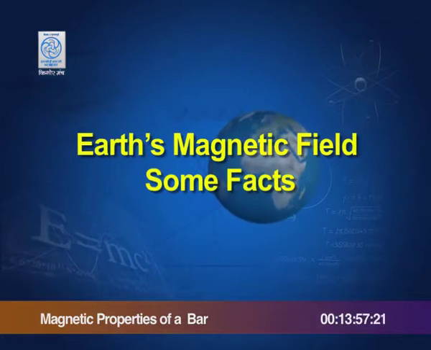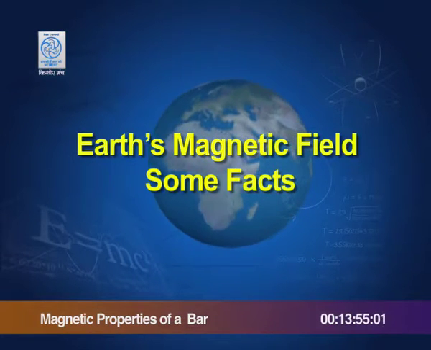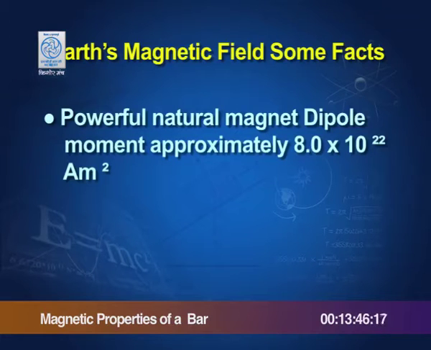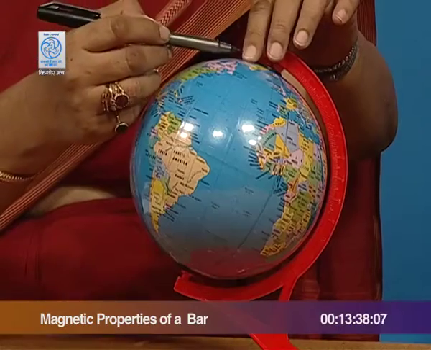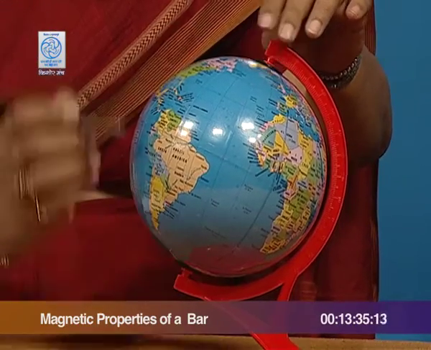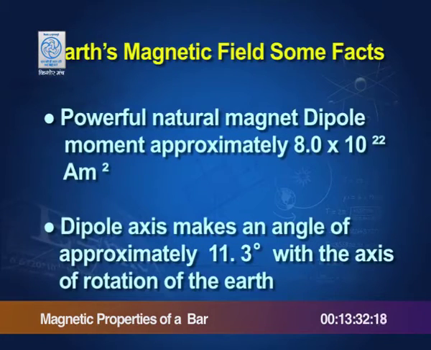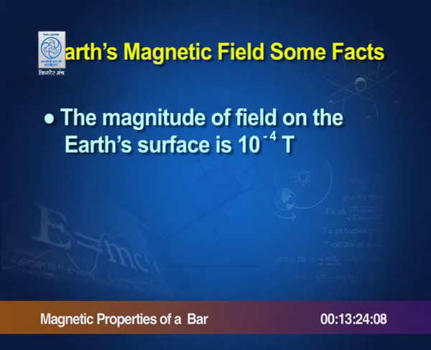Some more facts known about the magnetic dipole inside the Earth are that it has a dipole moment of around 8 into 10 to the power of 22 ampere meter square, and the dipole axis is obviously inclined, joining the two magnetic poles here to the axis of rotation, and this angle has been found to be 11.3 degrees. Also, on the surface of the Earth somewhere you find that the magnetic field has been obtained somewhere around 10 to the power minus 4 Tesla.